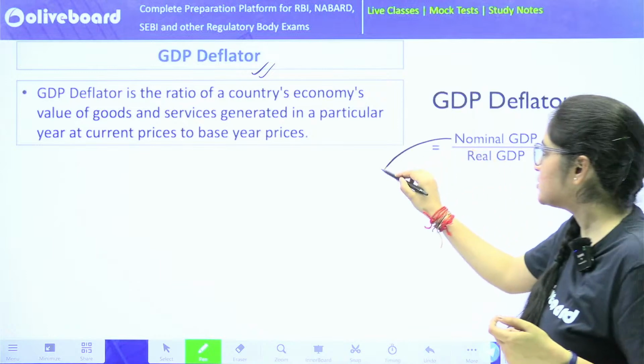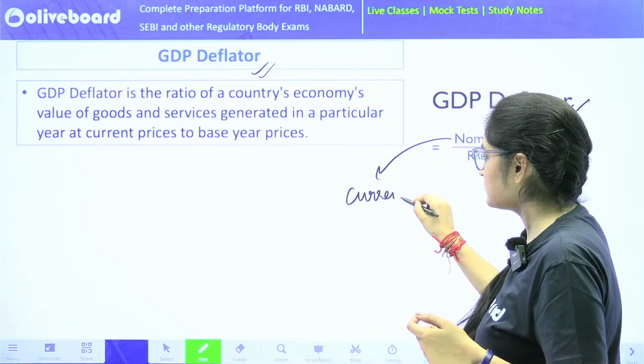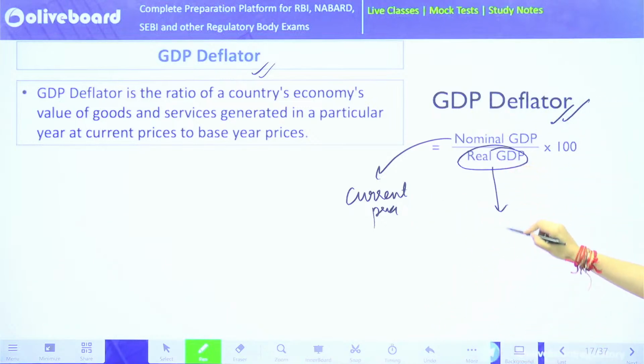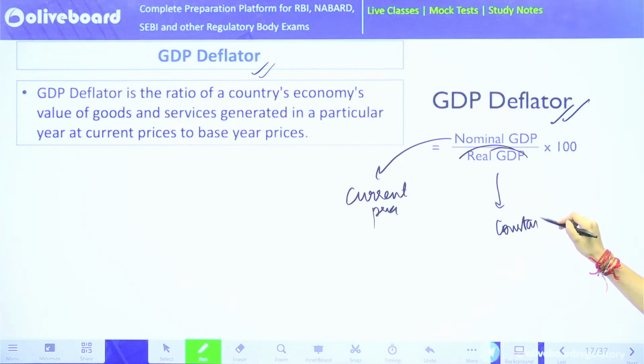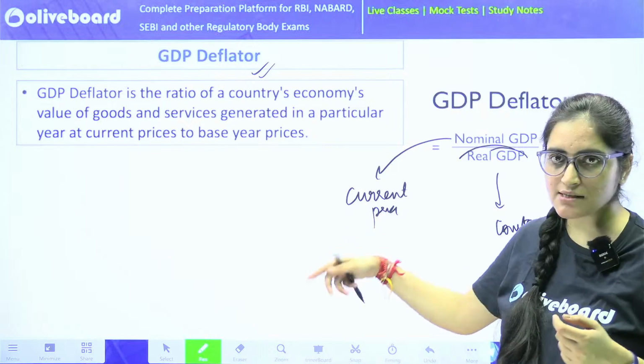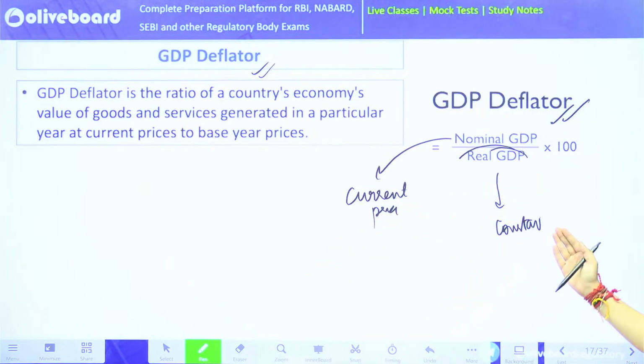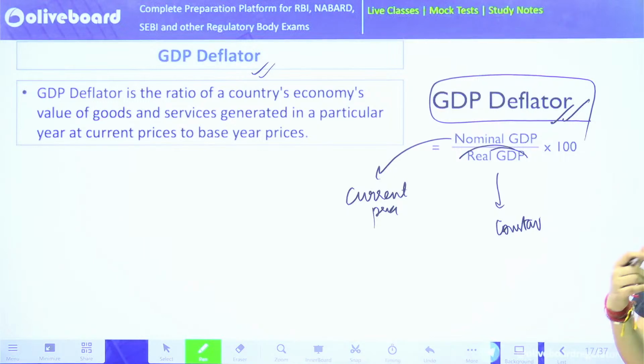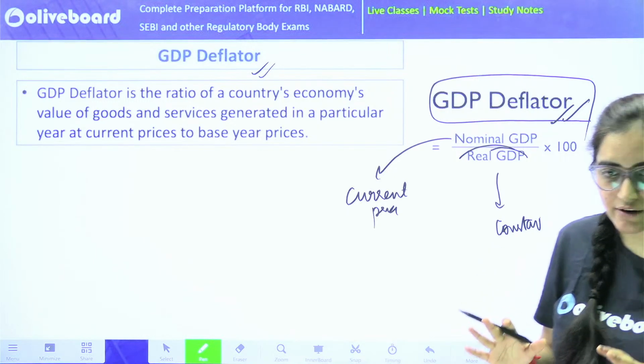Nominal GDP is the GDP at the current prices, and the real GDP is the GDP in the base year or the constant prices. Very simple. Whenever I calculate my GDP at the current price upon GDP at the constant price, multiplied by 100, I'll reach a figure which is known as your GDP deflator. I hope this is also clear.